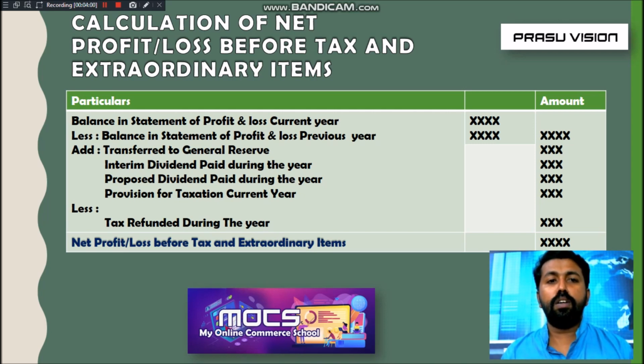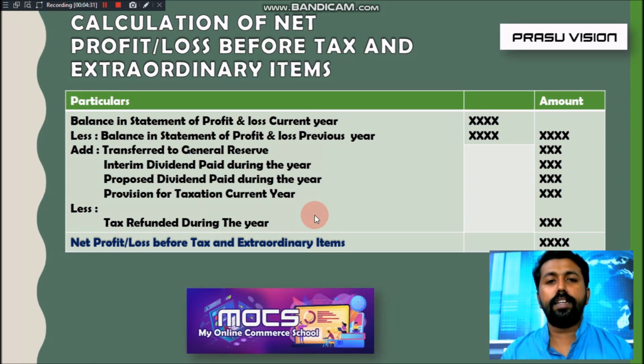Adjusting all these values in this format, we will get the final outcome, net profit or loss before tax and extraordinary items. So keep in mind, this is a simple format. No other items are added into the format. So learn it now. Then we have to solve one problem to develop more understanding of the calculation of net profit or loss before tax and extraordinary items.